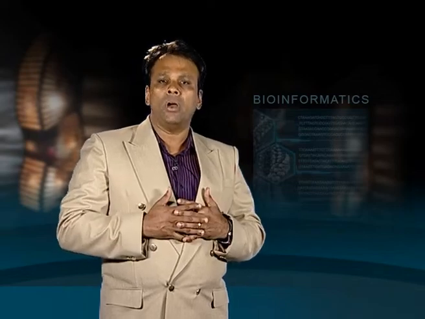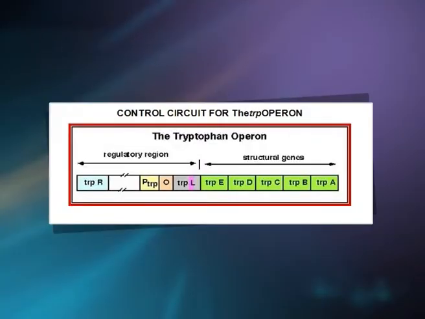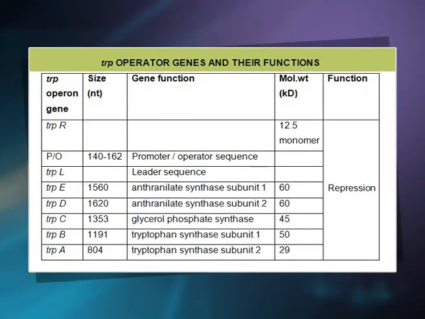The control circuit of the tryptophan operon consists of a regulatory region and 5 structural genes TRPE, TRPD, TRPC, TRPB and TRPA. The gene TRPE codes for the enzyme anthranilate synthetase subunit 1. Gene TRPD codes for anthranilate synthetase subunit 2. Gene TRPC codes for glycerol phosphate synthetase. Gene TRPB codes for tryptophan synthetase subunit 1 and gene TRPA for tryptophan synthetase subunit 2.